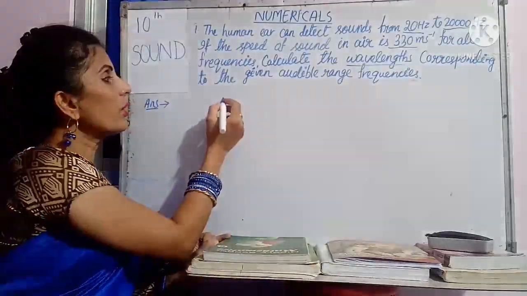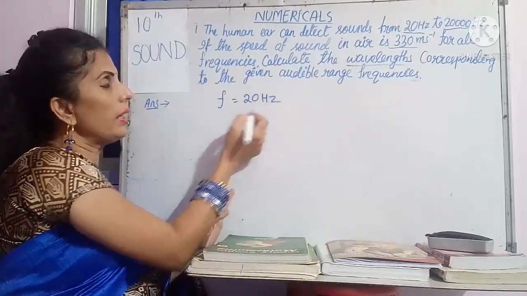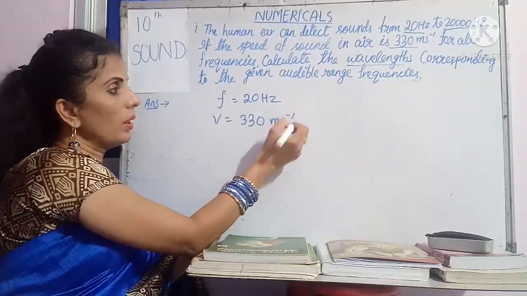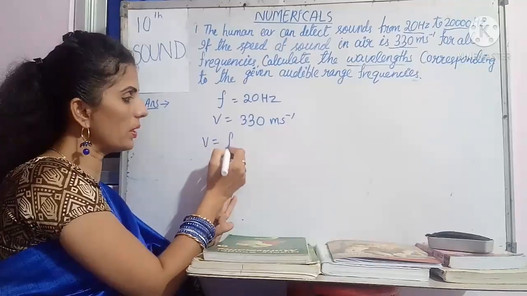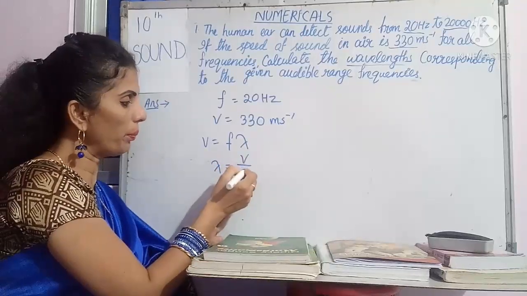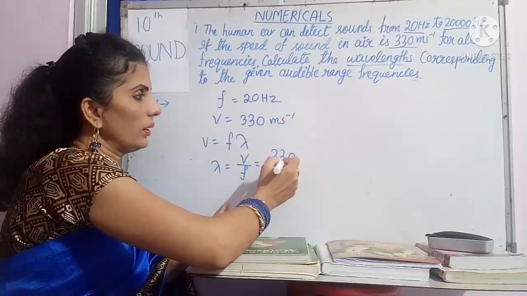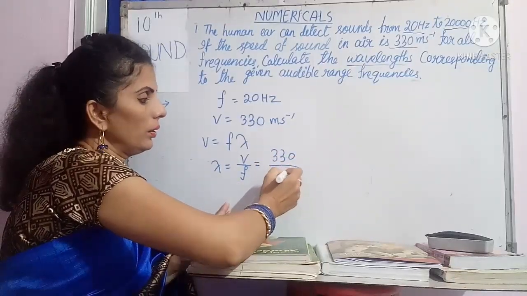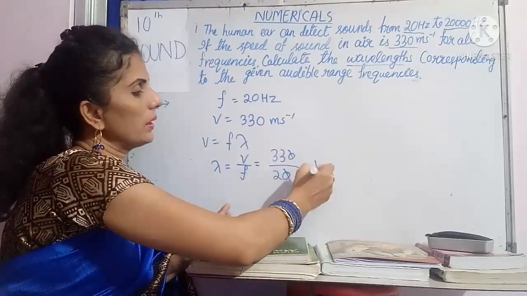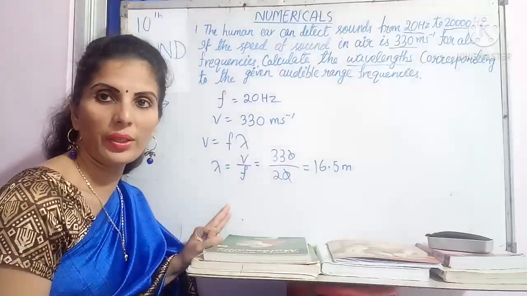Now let's write. First frequency is f equal to 20 Hz and your velocity of sound is 330 meter per second. So as you know the relationship is V is equal to f lambda. From here you can calculate lambda is equal to V by f. So lambda equals 330 by 20. So you will get the zeros cancel and it is 16.5 meter. This is the first one.